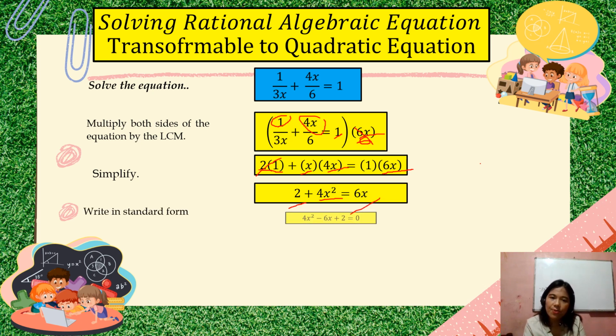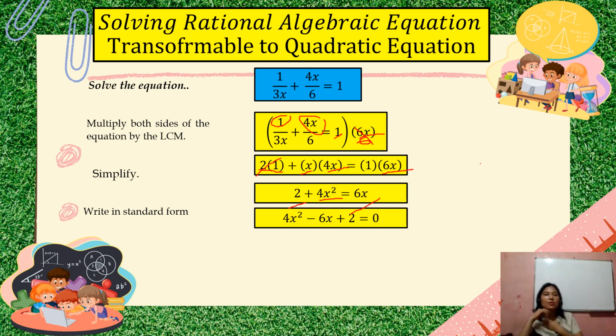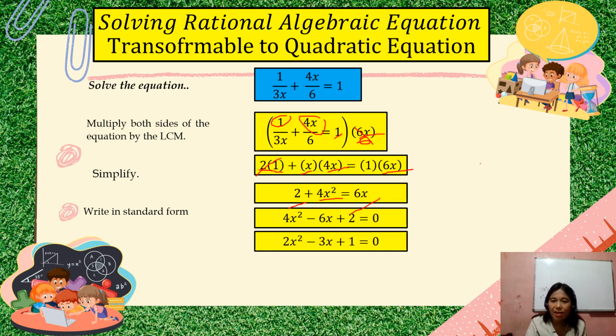Write this in standard form. You will have 4x squared minus 6x plus 2. Is this factorable? Mahirap i-factor. So pwede ka proceed with reducing this first into 2x squared minus 3x plus 1. Anong nangyari? Divide 4x squared minus 6x plus 2 equals 0 by 2 since divisible naman siya. So meron tayong reduced form. Yung reduced form, ito na yung isa-solve natin by factoring or pwede ka rin quadratic formula.